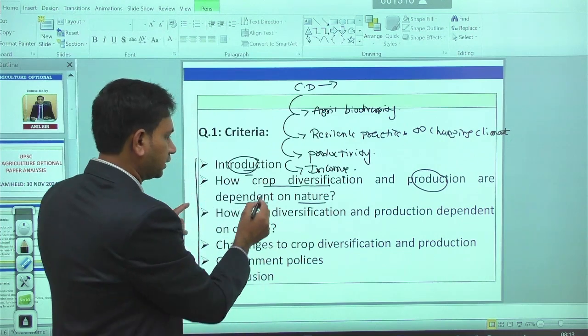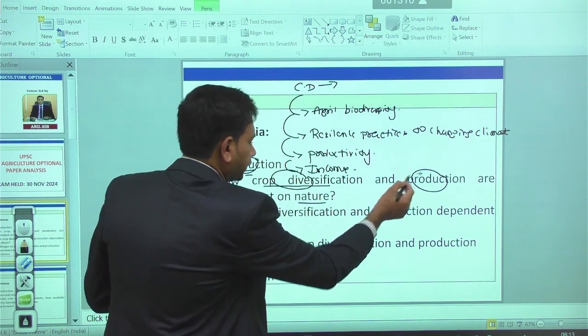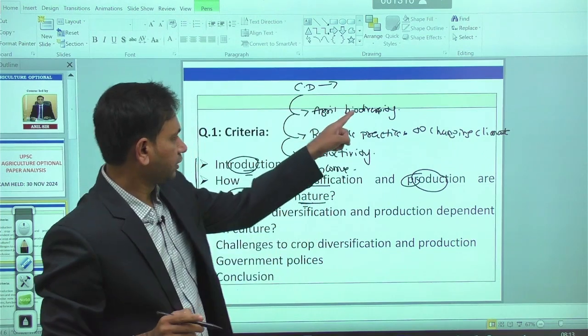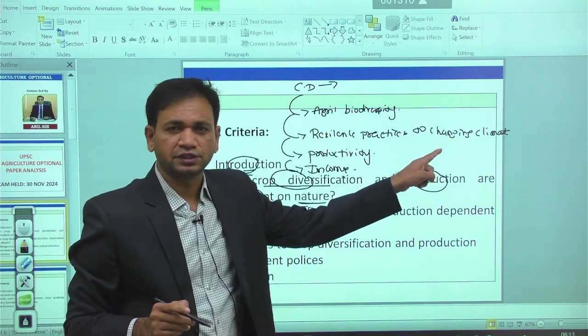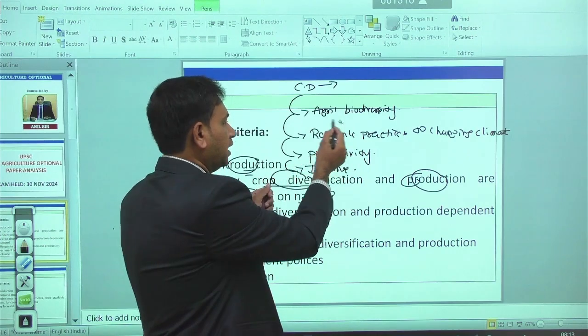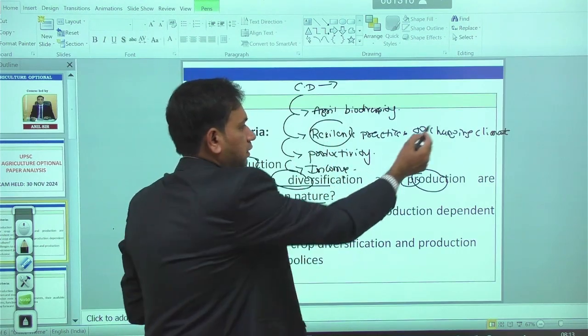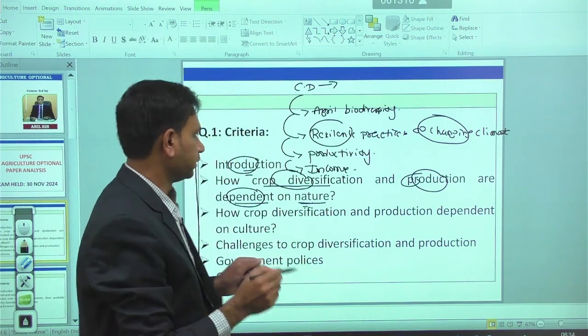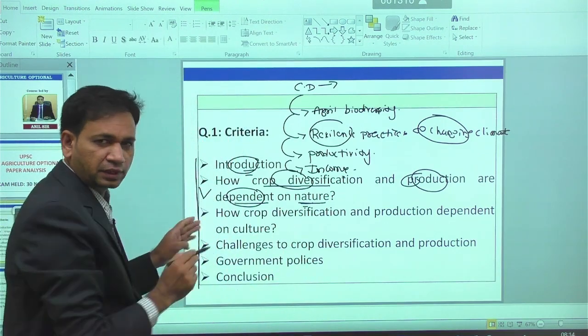So you have to analyze how crop diversification and production are relevant to nature, meaning biodiversity and climate change. With more crop diversification, a resilient mechanism is possible according to changes in the climatic elements. That is the one thing you need to explain in the second criterion.